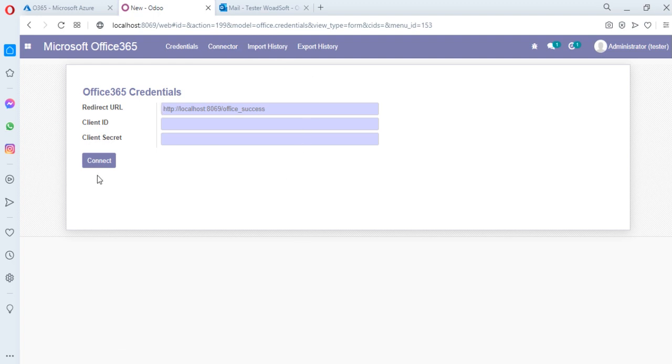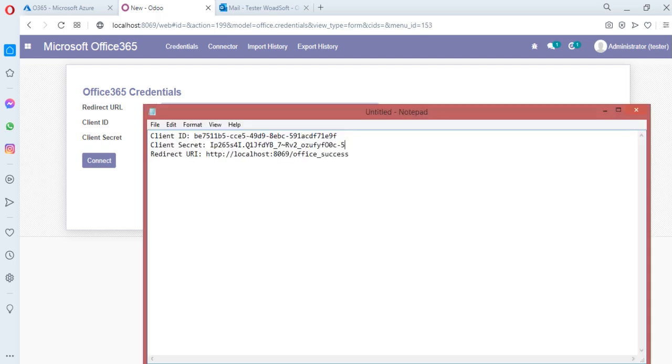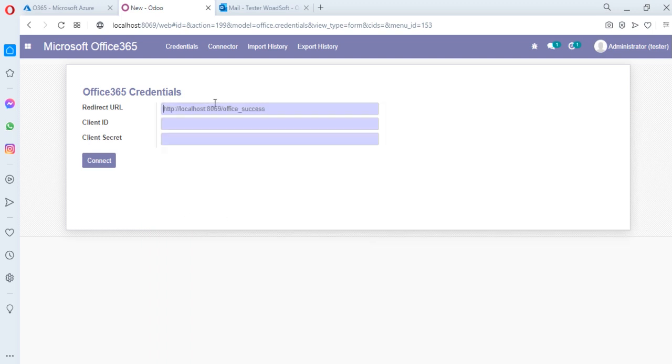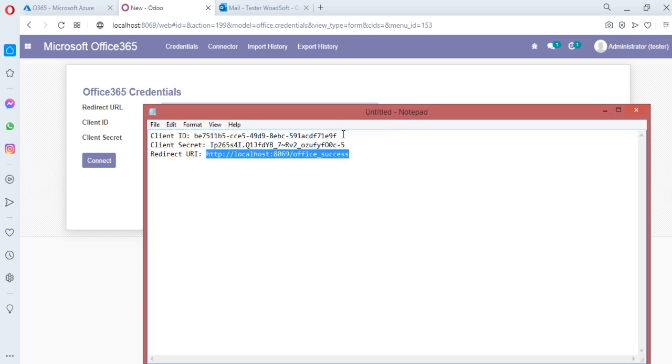Here is the menu. First of all, we have to authorize the credentials. So we have to put all the collected credentials into it. First of all, we copy the redirect URI into this field, and we also put in the other fields like that.